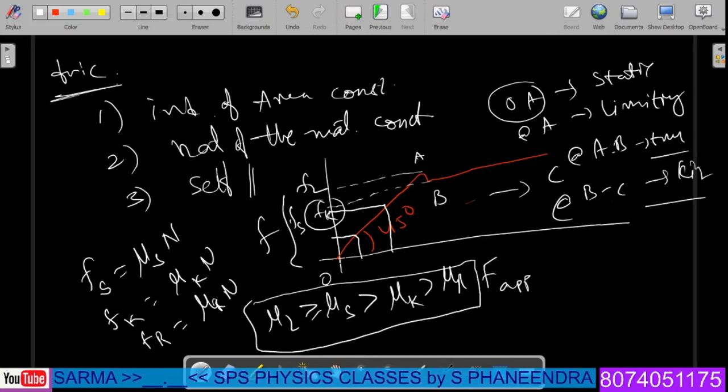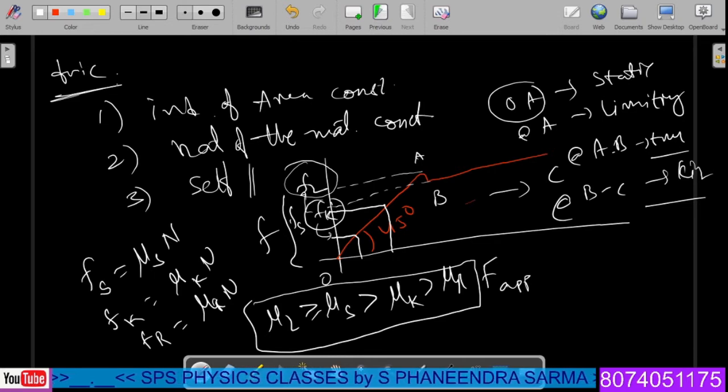From this graph, one can ask a question: here we have the FL value, and the Fk value will be less. So Fs is sometimes more than Fk or less than Fk, depending on the applied force. But based on the formula only, we decide that the coefficient mu s should always be greater than mu k, whereas the frictional forces may be a little more or less than the kinetic friction in magnitude.